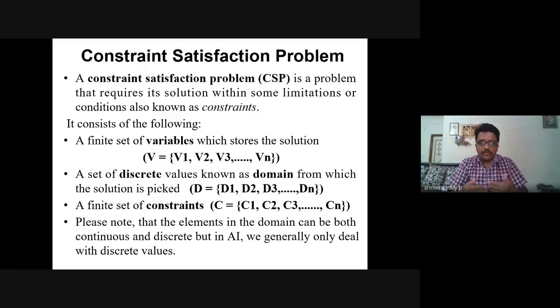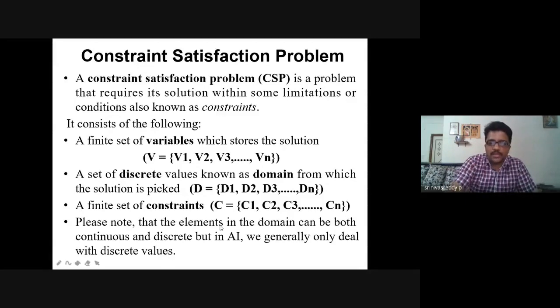Nowadays you people are much aware of playing games, right? Suppose you are playing a shooting game on mobile or laptop, this user has to meet these many requirements. So some finite set of constraints can apply to a user, where he can move from level 1 to level 2, or the system can act accordingly. So we need to design a system with some limitations, domains, constraints, and all those things.